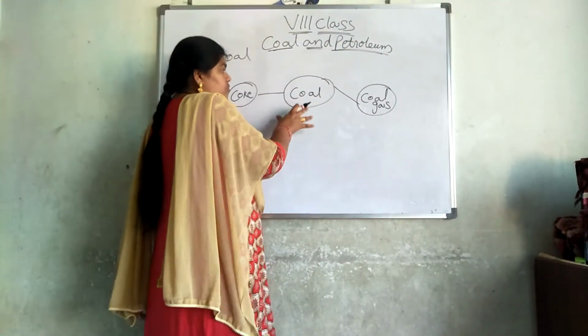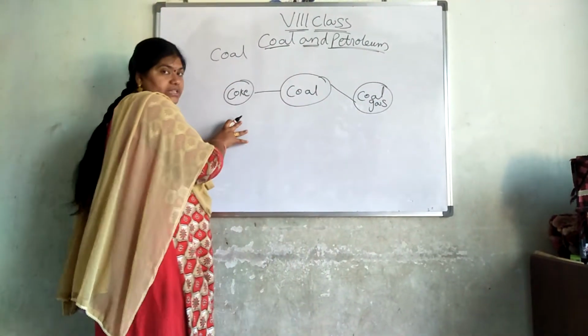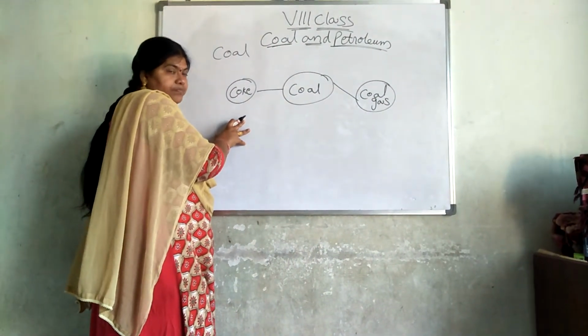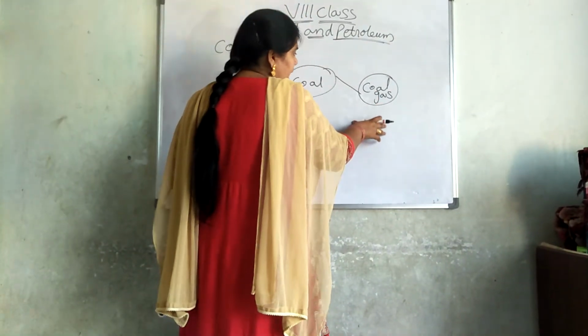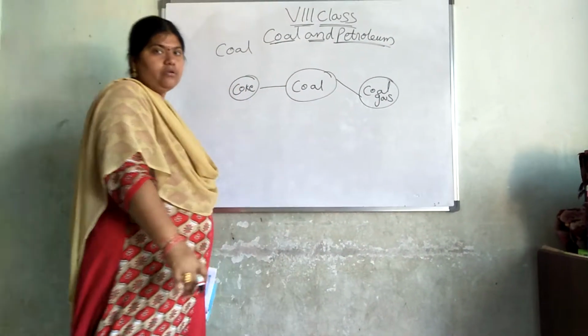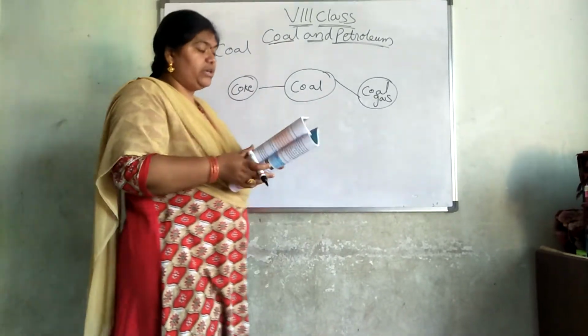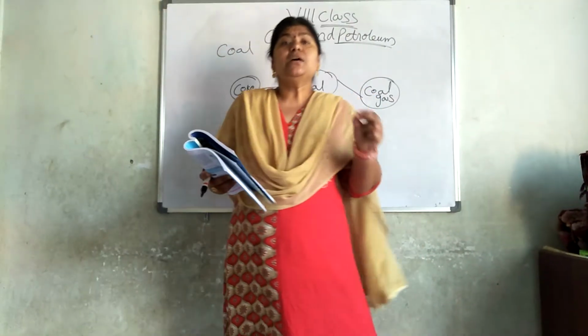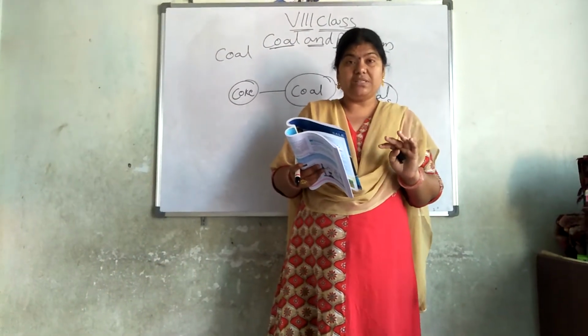For what purpose coal gas is used, and for what purpose coke is used, we are going to see now. First, coal is not as versatile as petroleum.